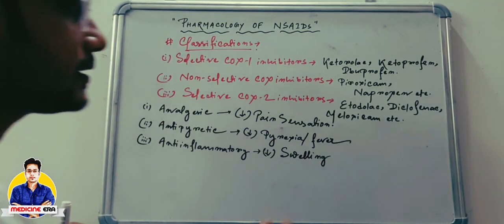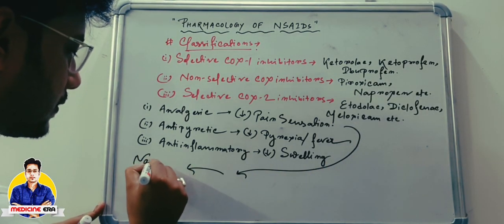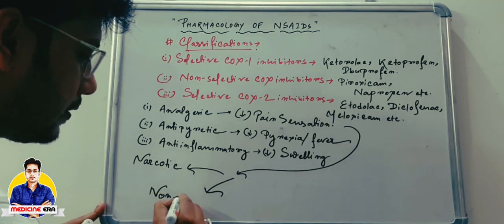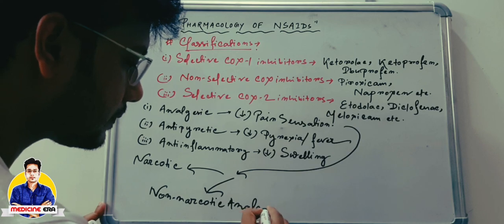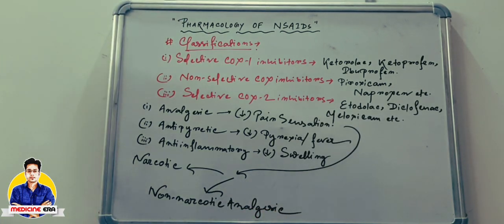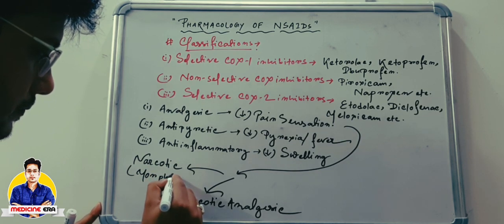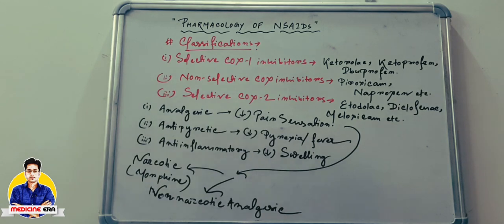In case of analgesics, they are also divided into two parts. The first one is narcotic analgesics, the second one is non-narcotic analgesics. The example of narcotic analgesics is morphine.